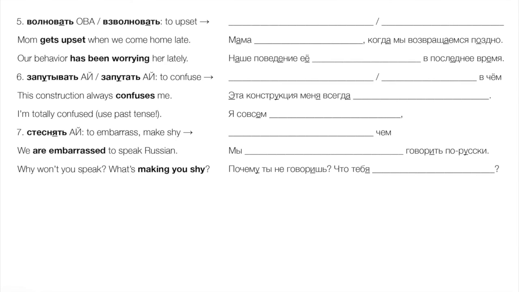We're embarrassed to speak Russian. Мы стесняемся говорить по-русски. Why won't you speak what's making you shy? Почему ты не говоришь, что тебя стесняет? What's making you feel awkward? What's embarrassing you, etc. Okay, so that final verb has really, all of these verbs here in the exercise are fairly common. And again, we have to watch as to whether or not we're using the reflexive particle.